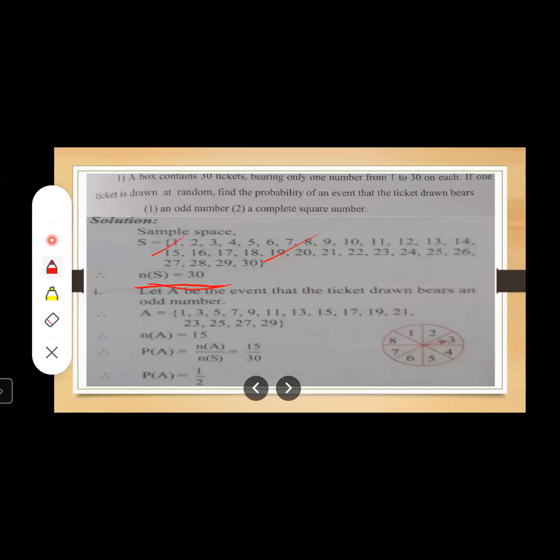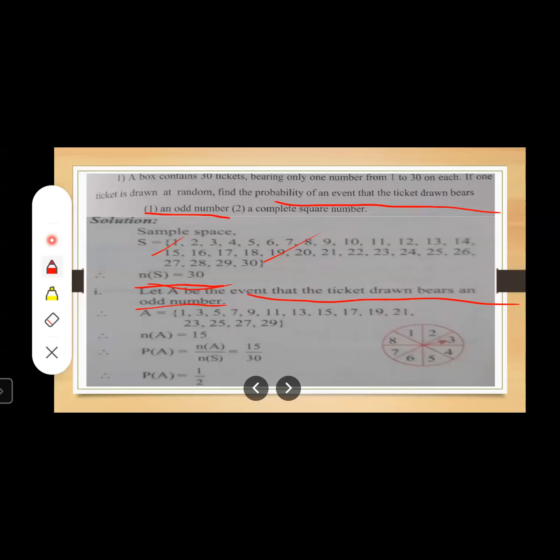Now what is our favorable outcome? We want an odd number. We want to find the probability of an event that the ticket drawn bears an odd number. So let us write: A be the event that the ticket drawn bears an odd number.